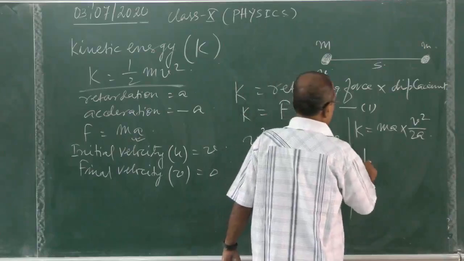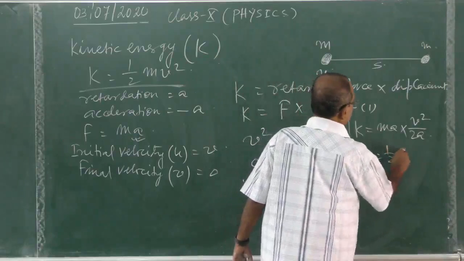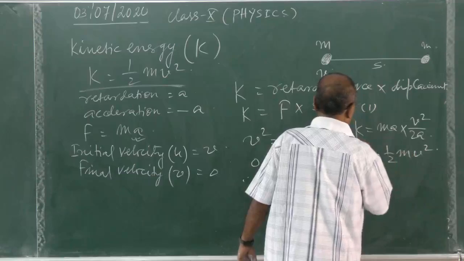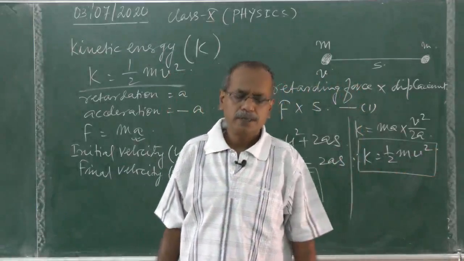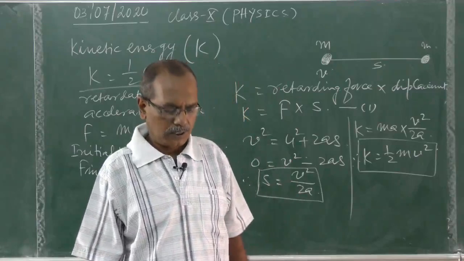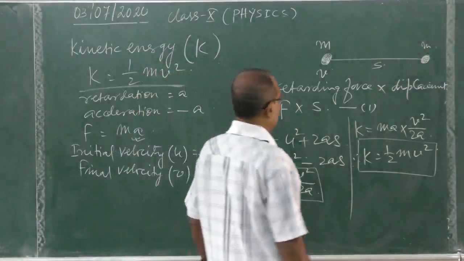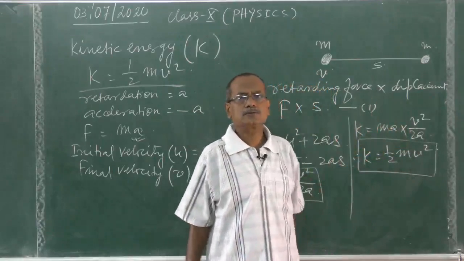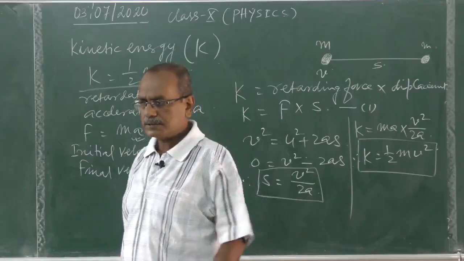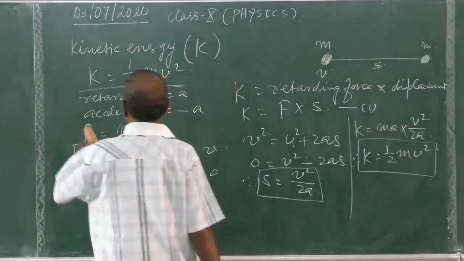So therefore K equal to half mv square. It means half into mass into velocity square.